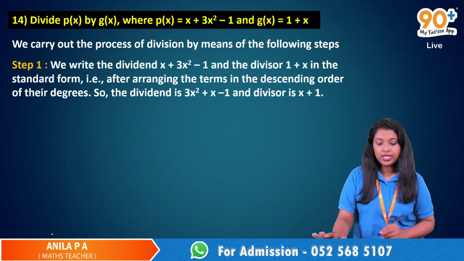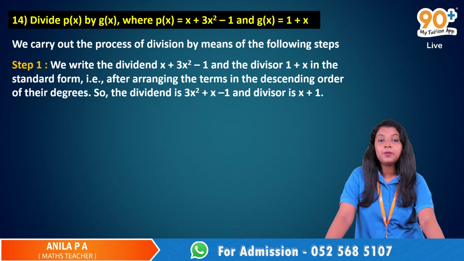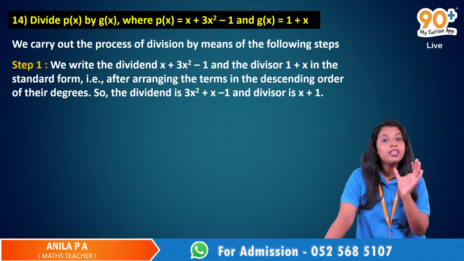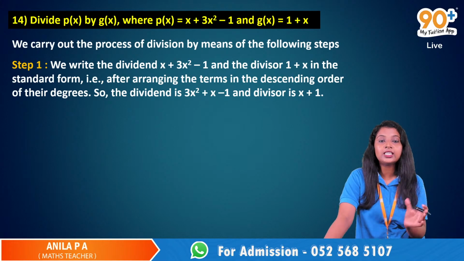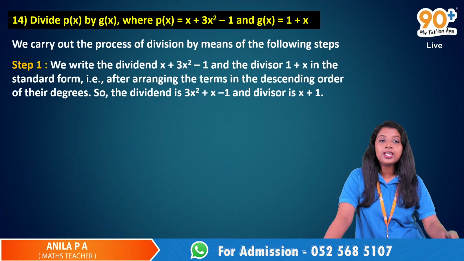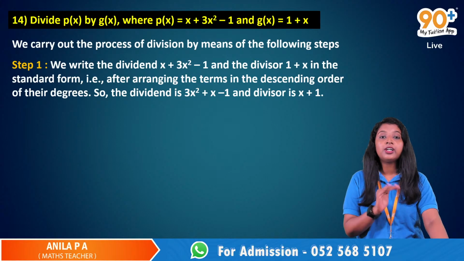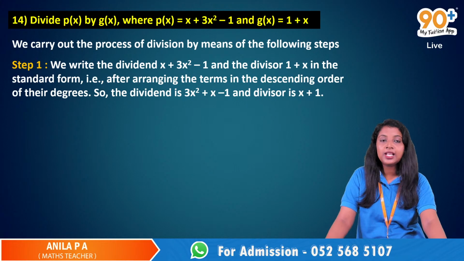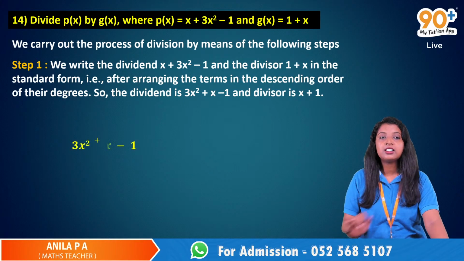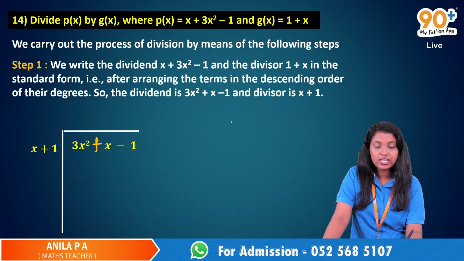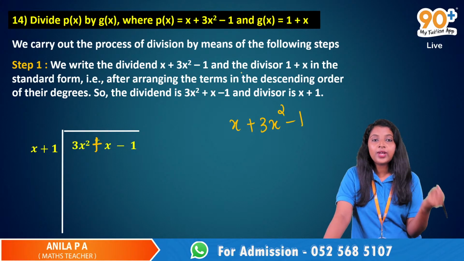So what we do is we write the dividend x plus 3x squared minus 1 and the divisor 1 plus x in the standard form. We will always write the dividend and divisor in the standard form, that is, after arranging the terms in the descending order of their degrees or powers. Here it was given as x plus 3x squared minus 1. That was the question given.